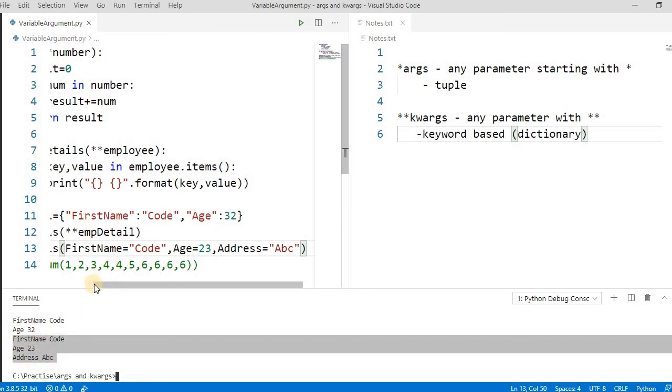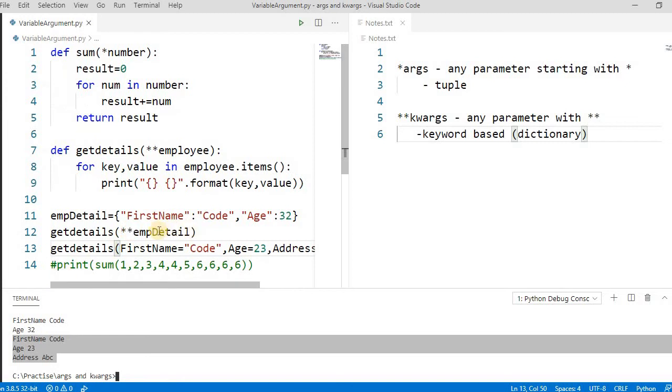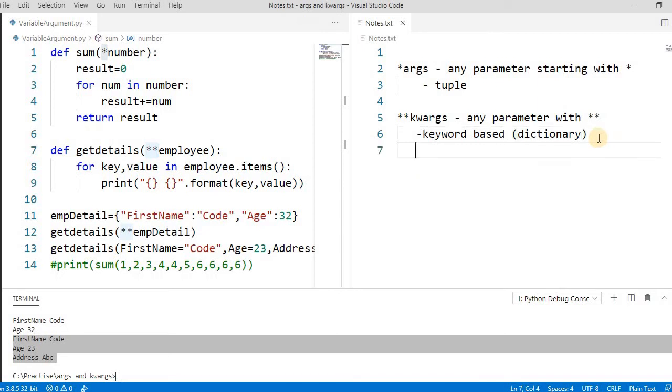So you can pass n number of key value arguments here, but they should be key value based. Double star is used for keyword-based variable number of arguments, but a single star is for any list or tuple arguments you can pass. That is two ways. One more thing to consider: suppose in a function you have to use this star argument as well as the double star keyword argument, then there is one sequence.